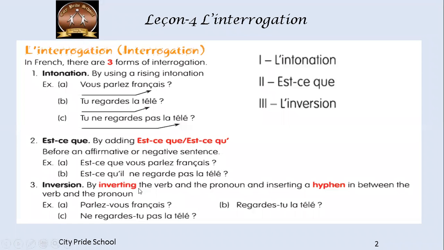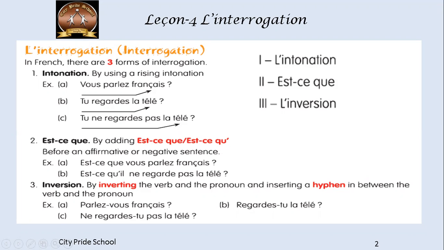Now next, l'inversion. What is l'inversion? Basically, it means inversion. How do we do that? By inverting the verb and the pronoun and inserting a hyphen in between the verb and the pronoun. Let's see the first example. Parlez-vous français? So here what have we done? Vous parlez français. We have inverted the places of parler and vous. So parlez comes in the beginning of the sentence, and vous goes after the verb. But we cannot place it just like that, so we add a hyphen.